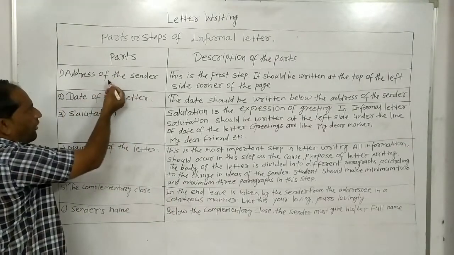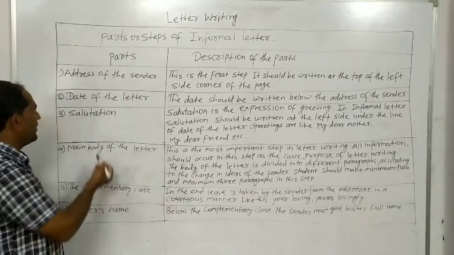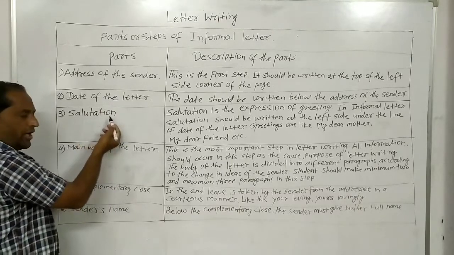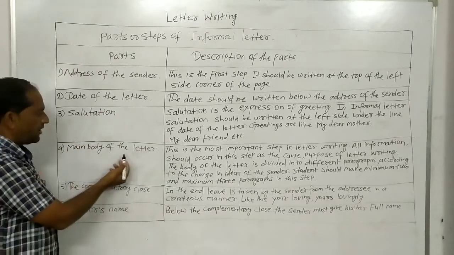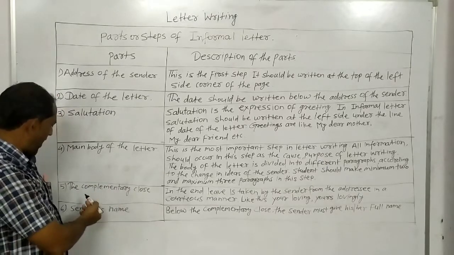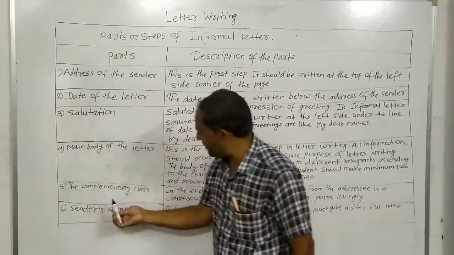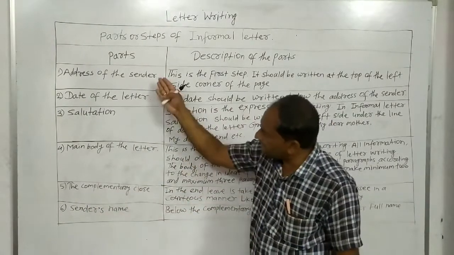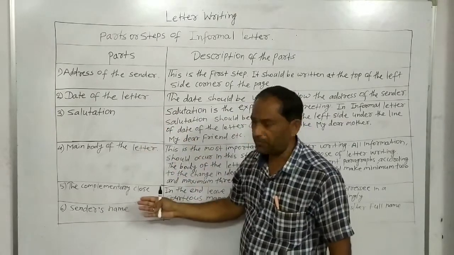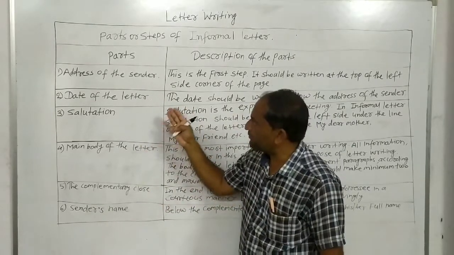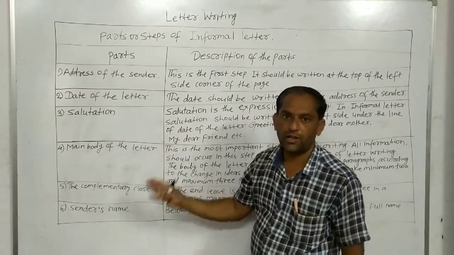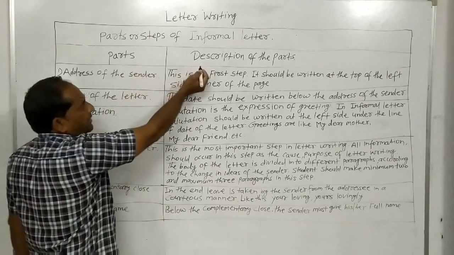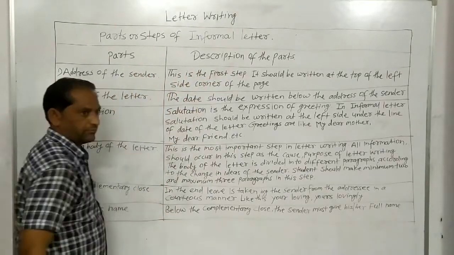First, address of the sender. Second, date of the letter. Third, salutation. Fourth, main body of the letter. Number 5, the complementary clause. And number 6, sender's name. These are the 6 stages, the 6 parts of the informal letter. We will now study each part and its description.